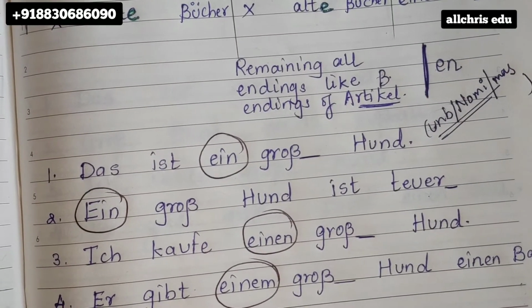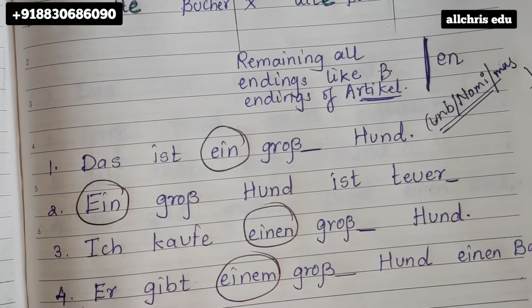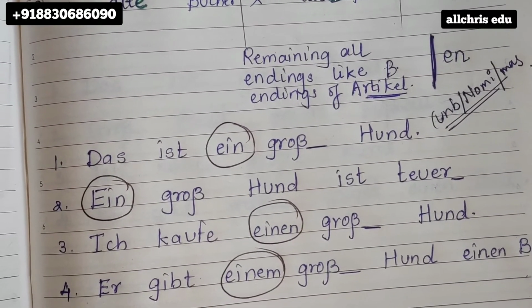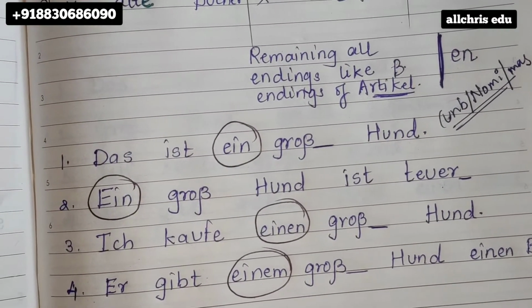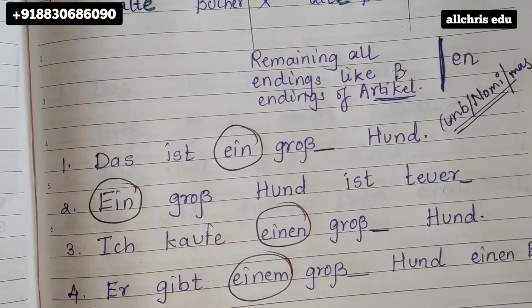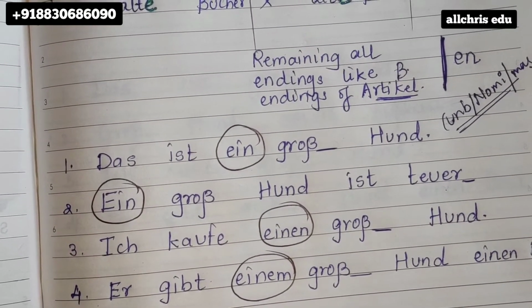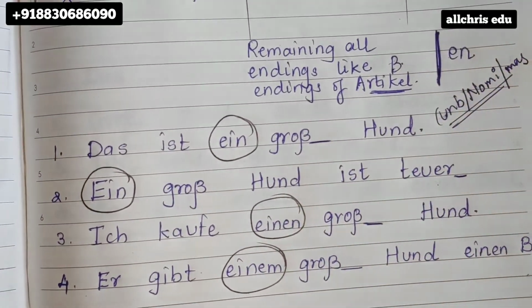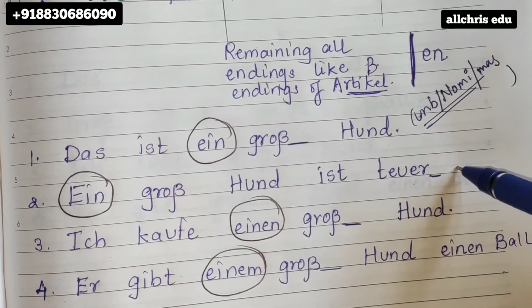Now whether to write it or whether it is a googly for y'all. Students, this is done because they want you to be tricked. So they write over here like that. So how to identify whether I am supposed to write the adjective endungen or not? Students, after the adjective, a noun should be there.